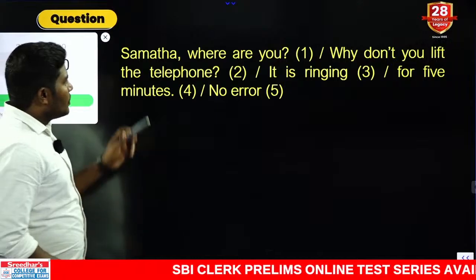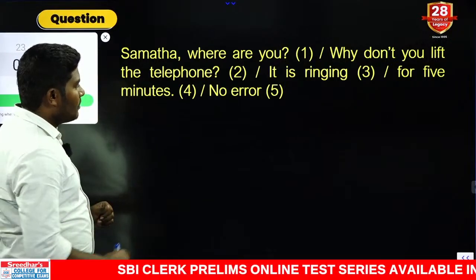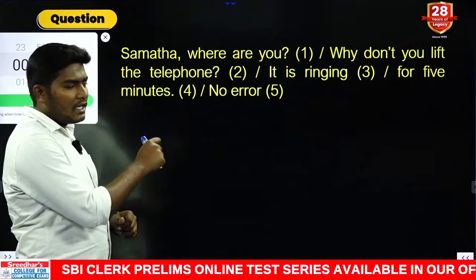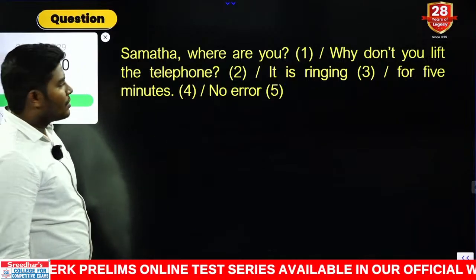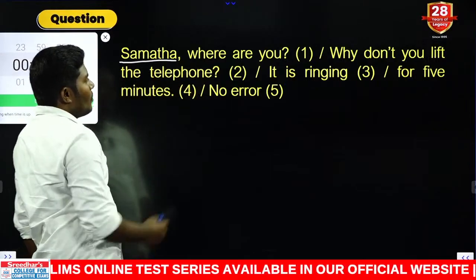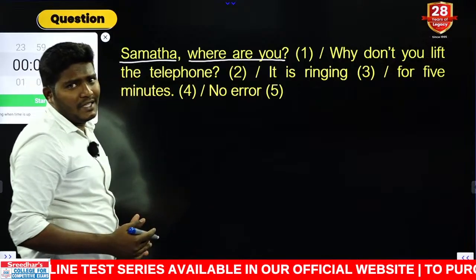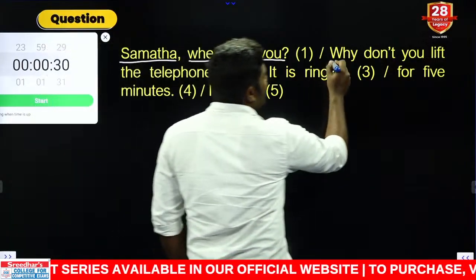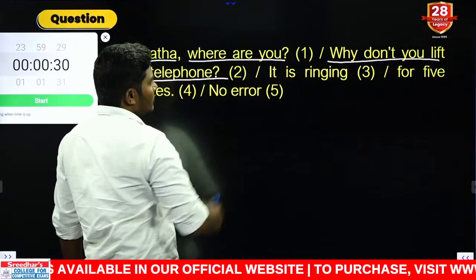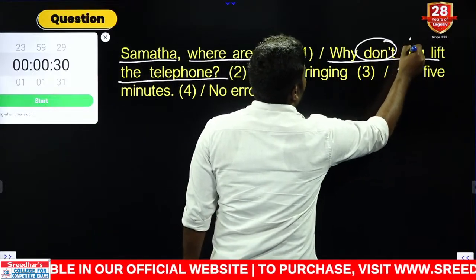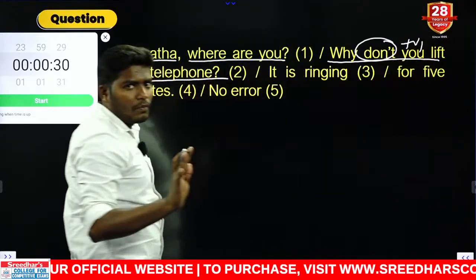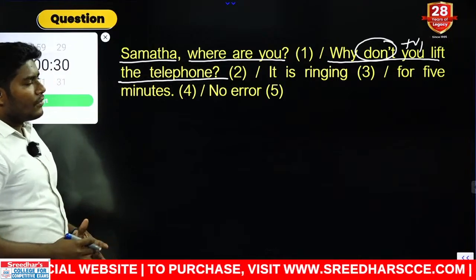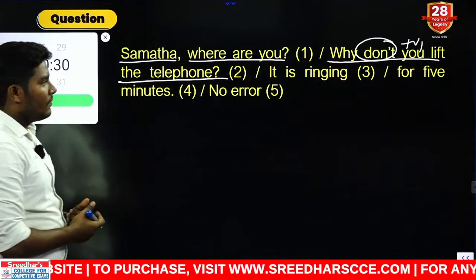Right. Let us look at the next question, my dear students. Very simple. Just the point which we discussed in the before previous question there. "Samantha, where are you?" This is a question basically. Continuation. "Why don't you lift the telephone?" Again, "don't" is followed by V1. Rule of do forms. "Lift" is okay, no problem. Why don't you lift the telephone? So, where are you? Why don't you lift the telephone?